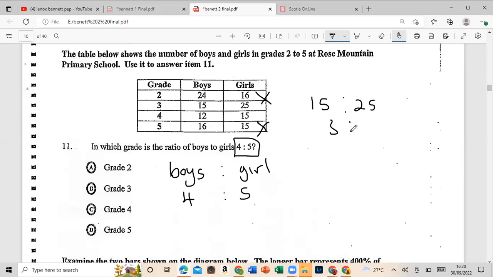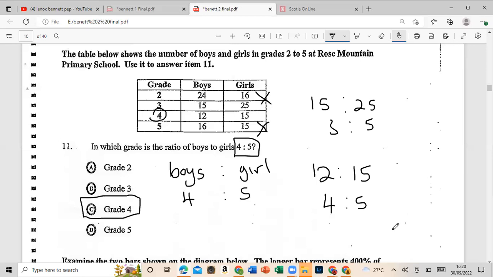So it's not that. Just to make sure, let us check out this one, 12 to 15. Which number can go into 12 and 15? That will be 3. 3 into 12, that's 4 times. 3 into 15, that's 5. So there we have it. It would be 4. So grade 4 is our answer.